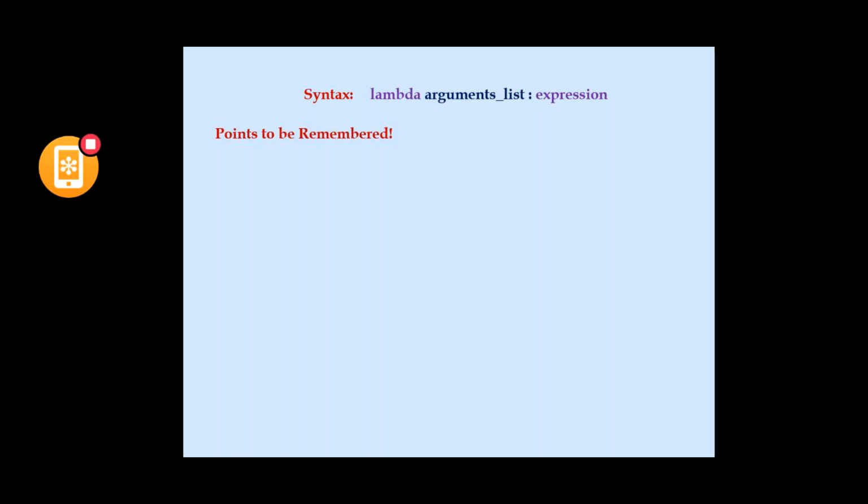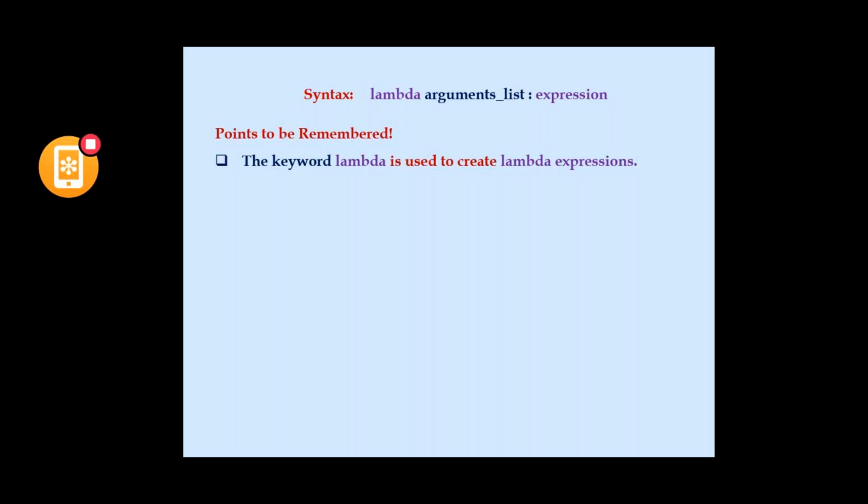In order to know that it is a lambda function, we have to specify that with a keyword called lambda. So that is the first point. The keyword lambda is used to create lambda expression.